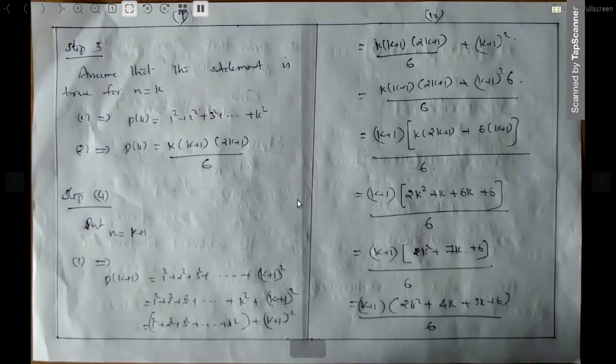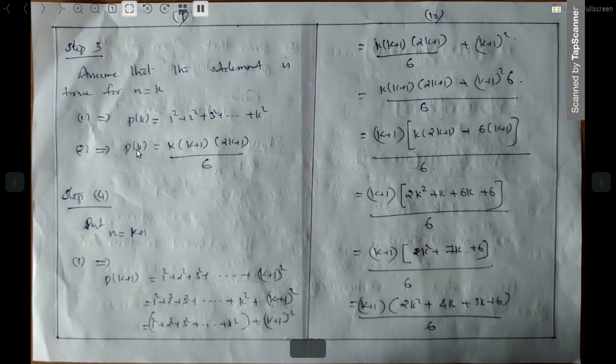Look here, P of k is equal to what? k into k plus 1 into 2k plus 1 divided by 6. What is P of L? L into L plus 1 into 2L plus 1 divided by 6. What is P of M? M into M plus 1 into 2M plus 1 divided by 6. What is P of chalk, for example? Chalk into chalk plus 1 into 2 chalk plus 1 divided by 6.